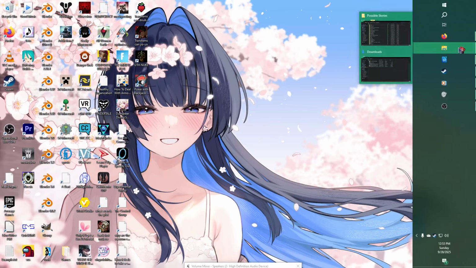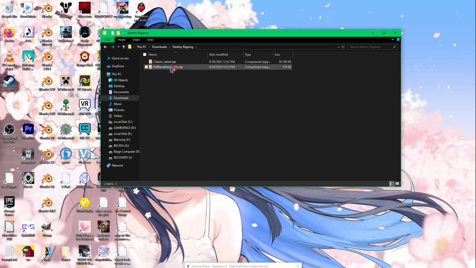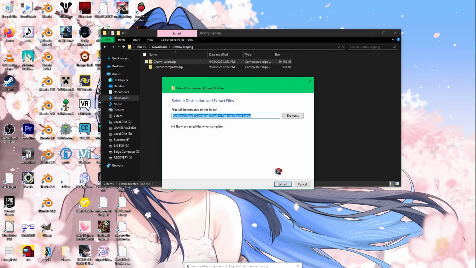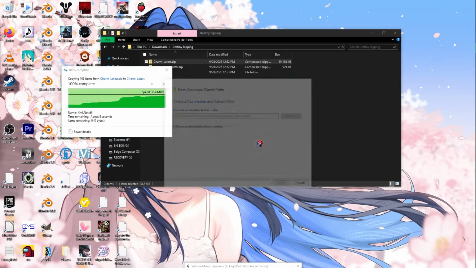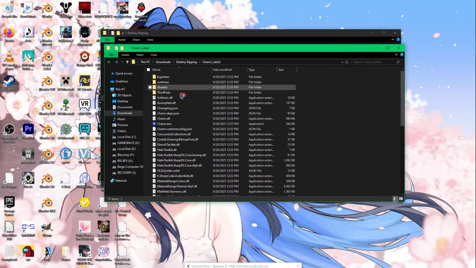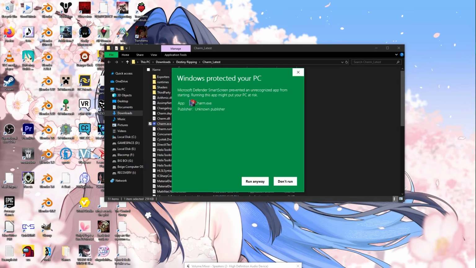Now, go to the location in which you installed Charm and unzip it. Make sure that it extracts into a new folder and not into the folder it is in. Double-click on the charm.exe file to open Charm. Click More Info and then Run Anyway to open Charm.